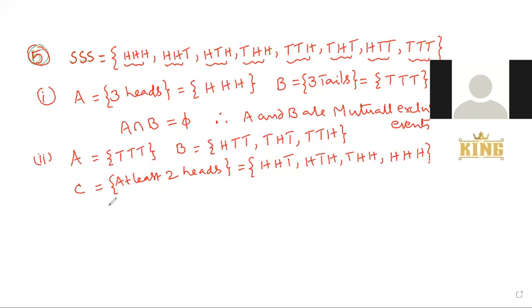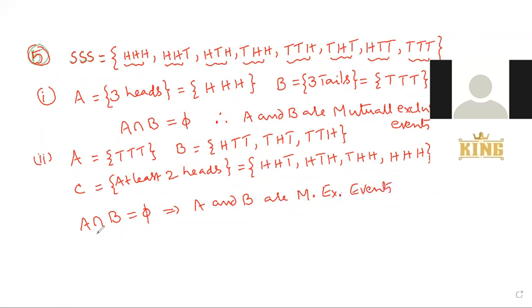Now see A intersection B: no common, empty set. Therefore, A and B are mutually exclusive events.